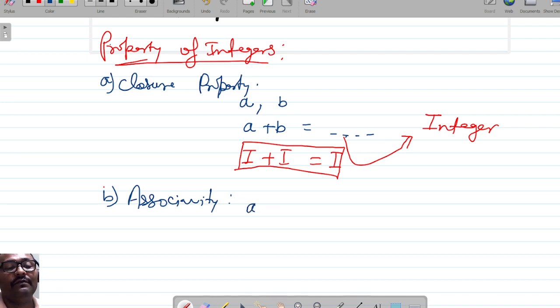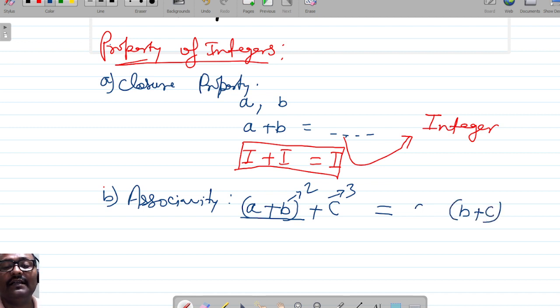That is, when an integer is added with another integer, whatever be the result, when that is added to another integer c, and when the second and third numbers are added initially, and that result is added with the first integer a, then the LHS and RHS both are the same.